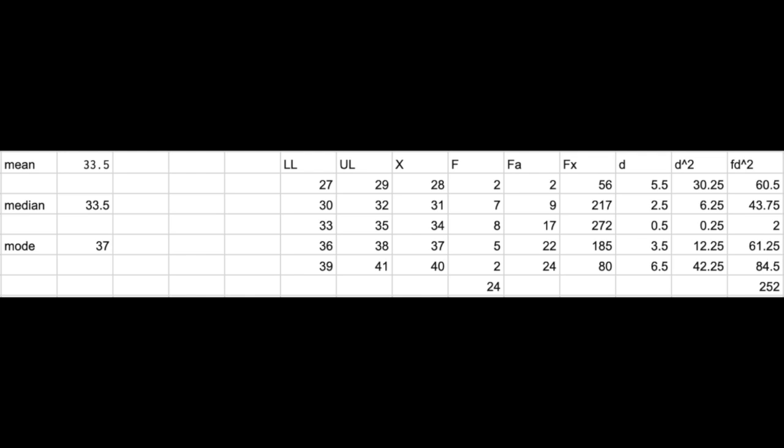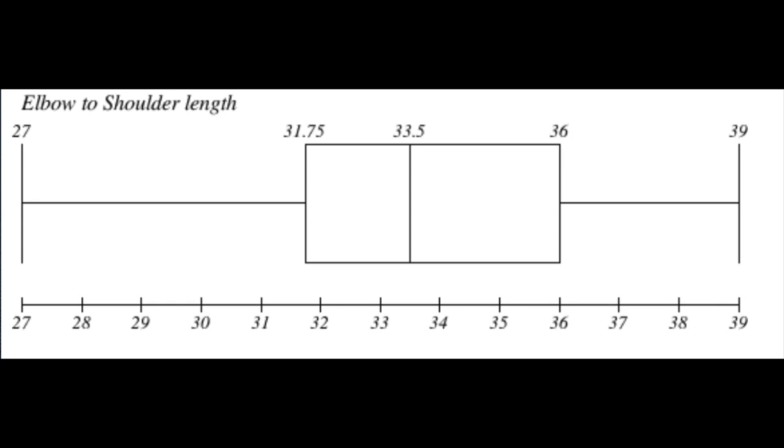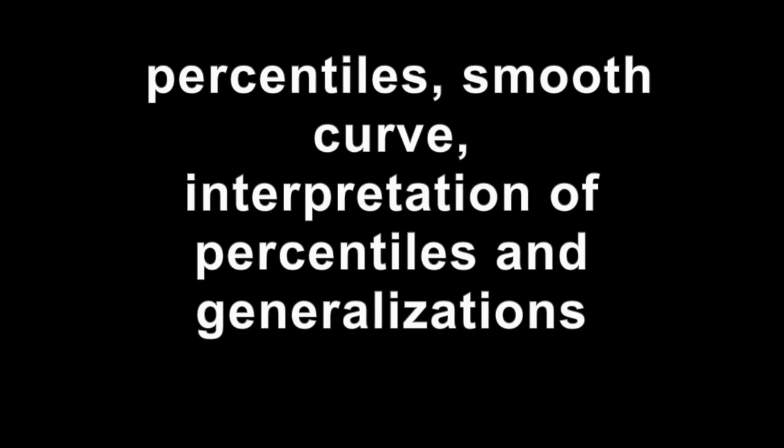For the length between their elbows and shoulders, the position median was still 12. The interpretation, 50% of the male 11th grade students have a smaller length between their elbows and shoulders than 33.5 centimeters. 50% of the students have a bigger length between their shoulders and elbow than 33.5 centimeters. The most common length was 37 centimeters. The average length between their elbows and shoulders was 33.5 centimeters.